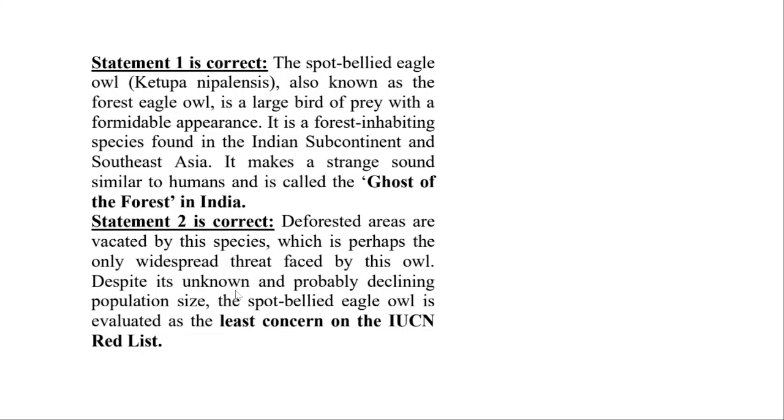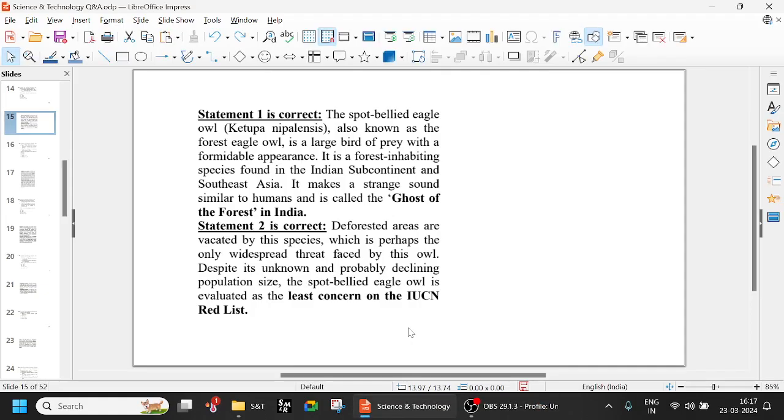Despite its unknown and probably declining population size, the spot-bellied eagle owl is evaluated as least concern on the IUCN list. Least concern means immediate steps will not be taken for protecting the species. Basically, the population of the species is reasonably good.